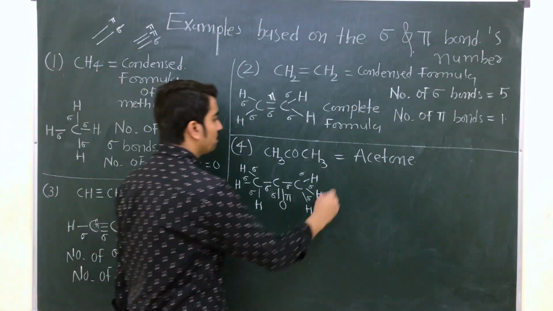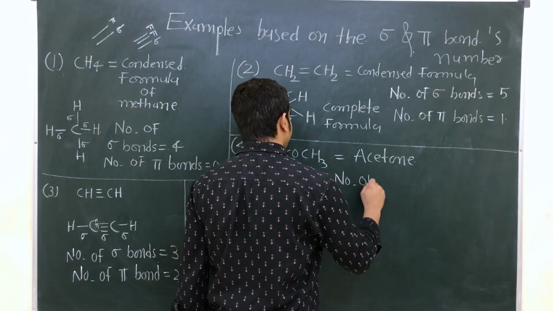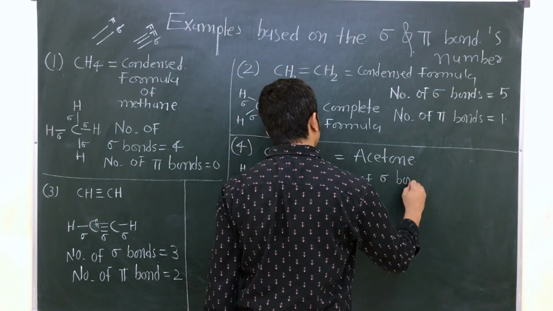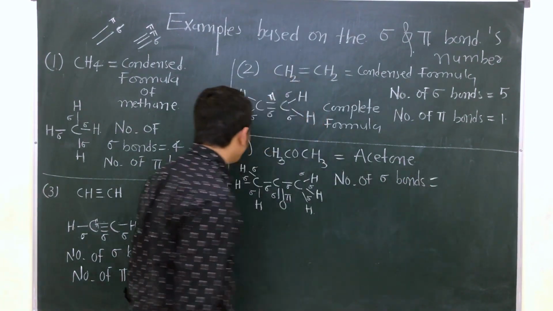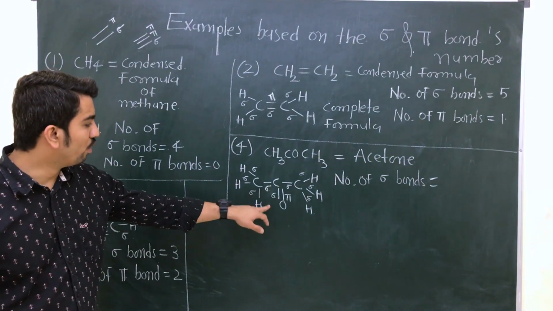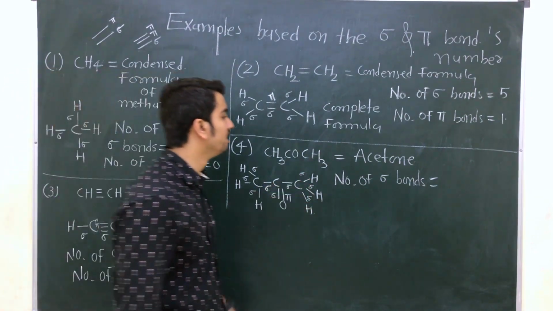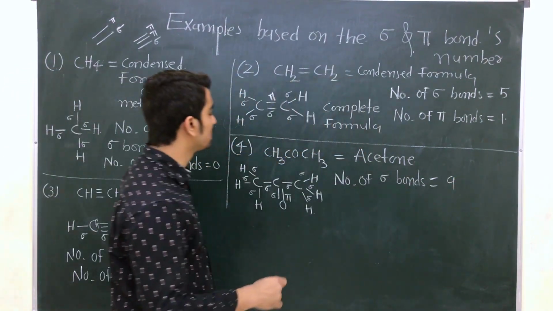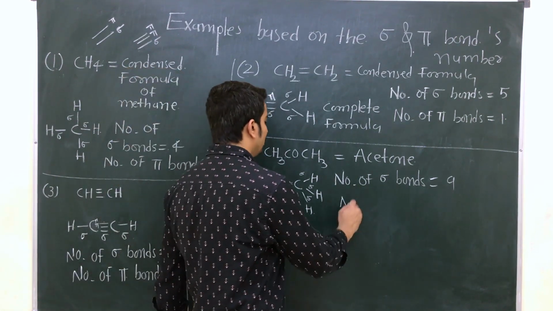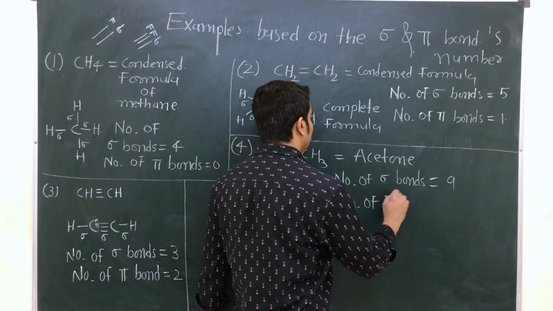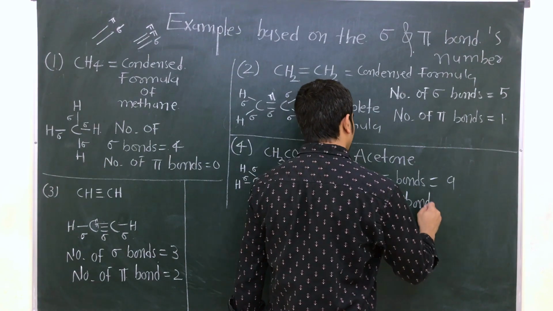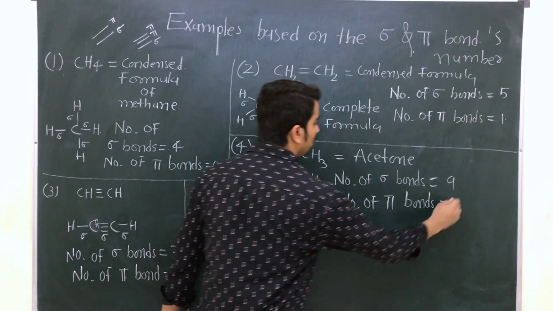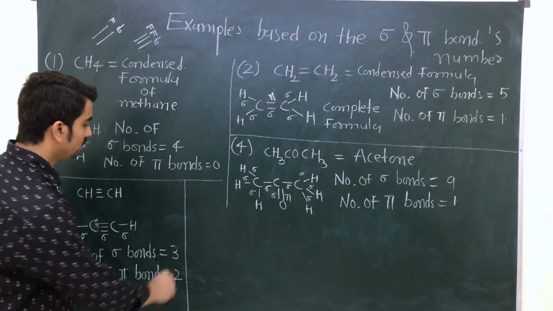Now calculate the number of sigma bonds. How many sigma are here? 1, 2, 3, 4, 5, 6, 7, 8, 9. Total 9 sigma bonds are here. What about the pi bond? Number of pi bonds is equal to 1.